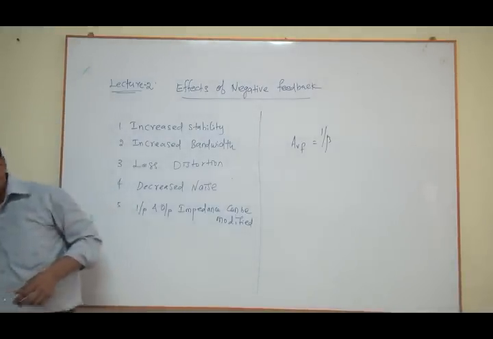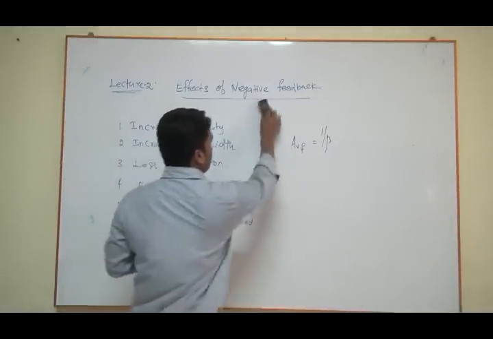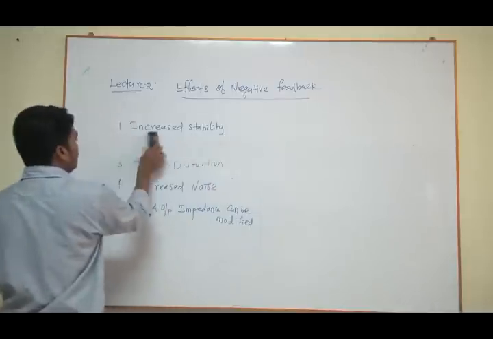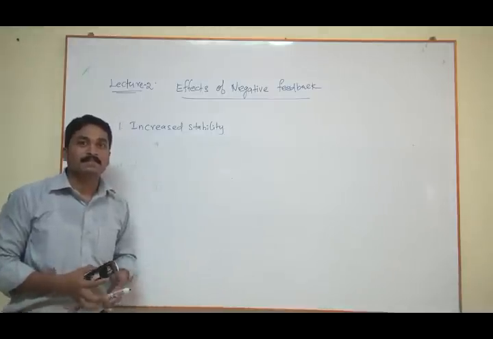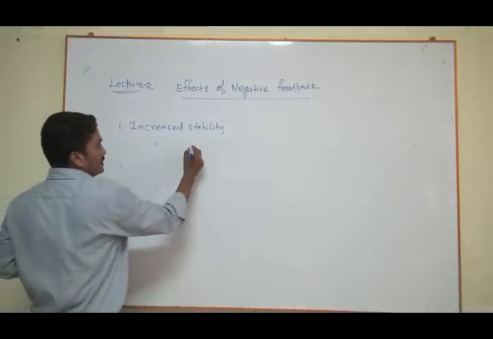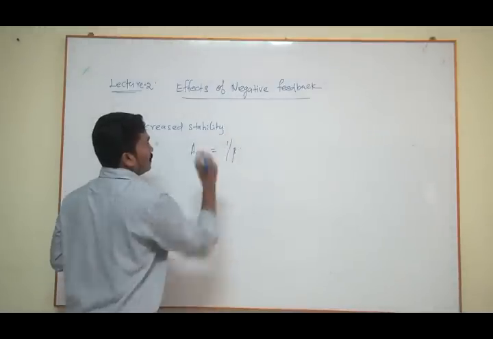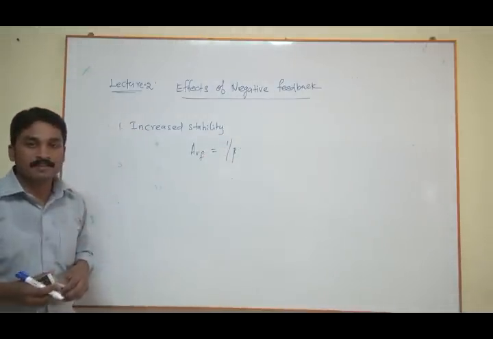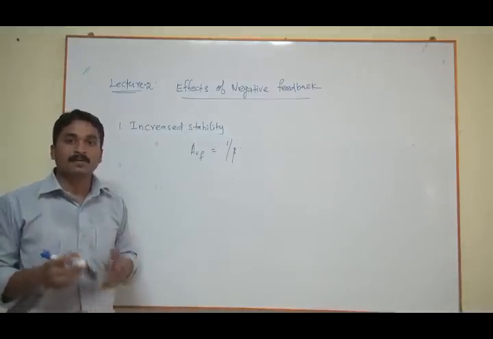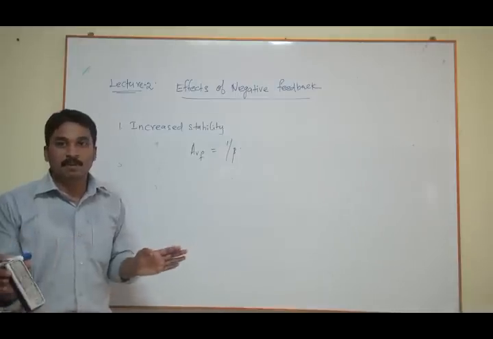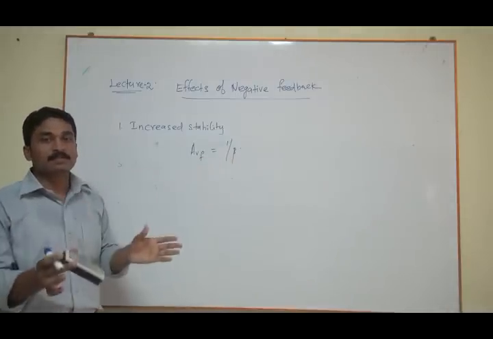So first, increased stability. As I said, the negative feedback amplifier gain depends completely on 1 by beta, so it provides high stability in the amplifier circuit. If there is any variation in the parameter, aging, or temperature, we don't bother about this, because of this beta it reduces everything.